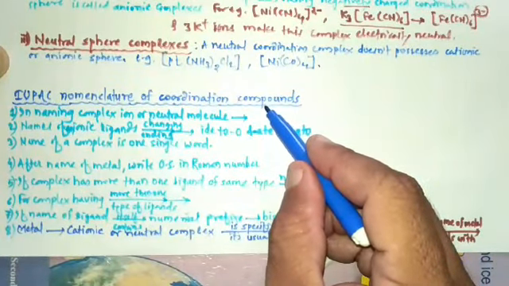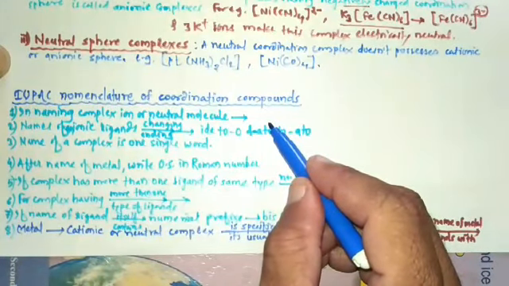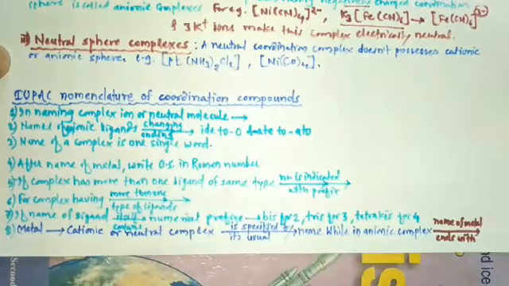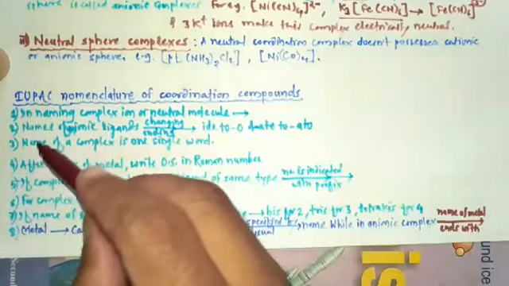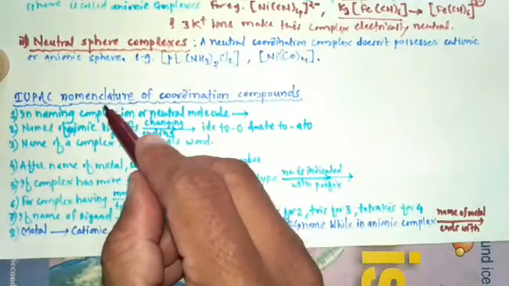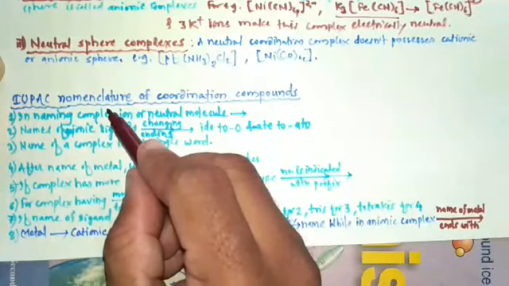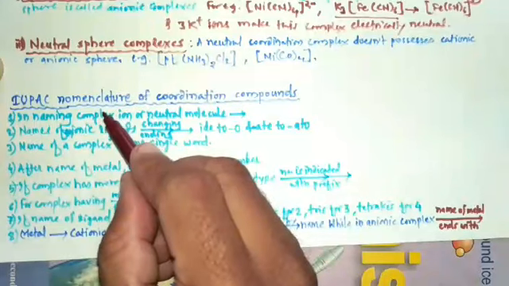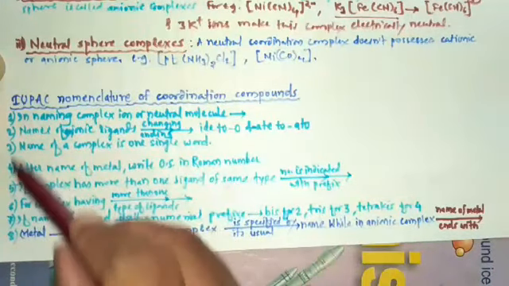Rules for naming coordination compounds recommended by IUPAC are as follows. These are the different rules. Let's study one by one.